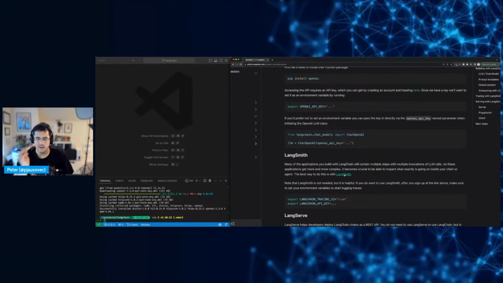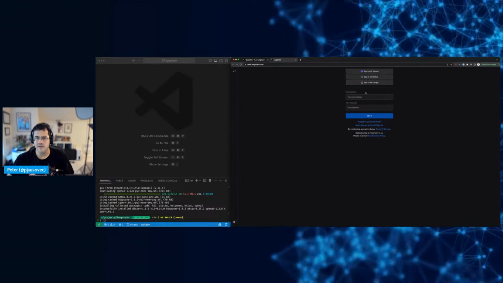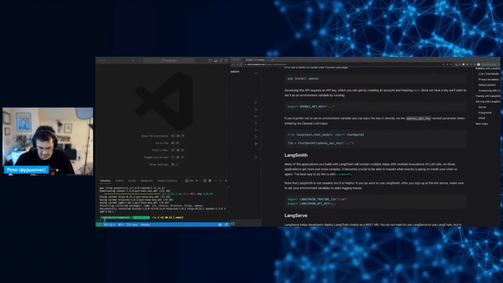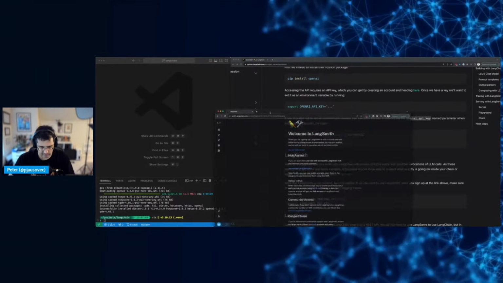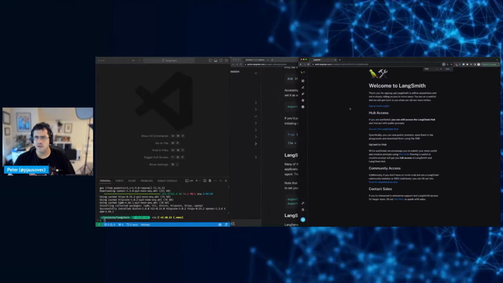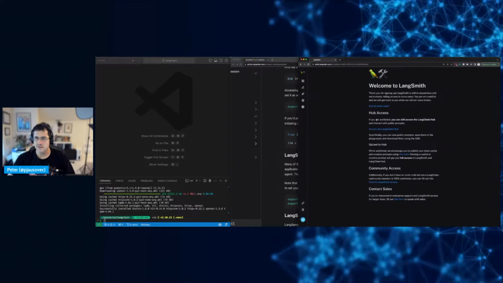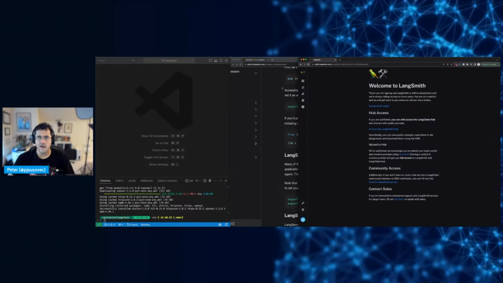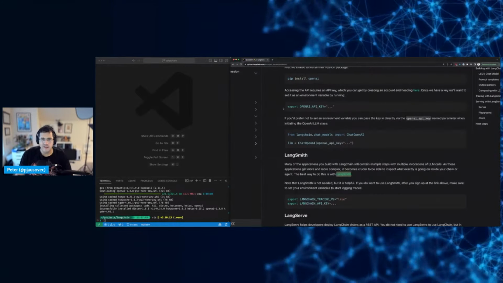Okay, so you have to sign up. Let me just see if they have like a free tier or something. Let's move this to the front screen and I'll sign up here. Just want to see what they have or what they don't have. So let's see. So welcome. Oh, it's closed beta. Okay, I'm on a wait list. That's good. If you're on the waitlist, you can still access and interact. Okay, I'll leave this open, but it's still in closed beta, so I don't think I'll be able to do this.